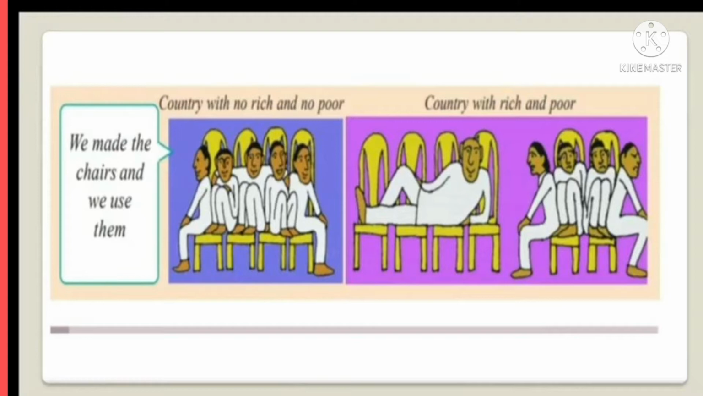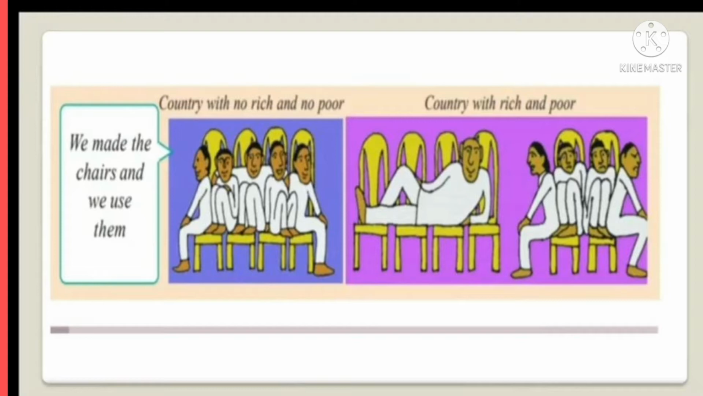And after that, 2 chairs, there are 4 members seated. Okay, we look here. There are 4 chairs, 5 are sitting. They are adjustable. A country with no rich and no poor. This is the country.